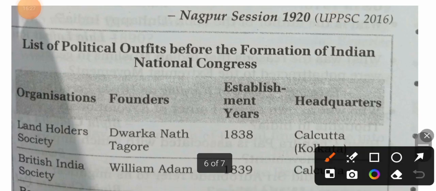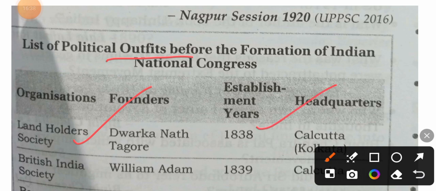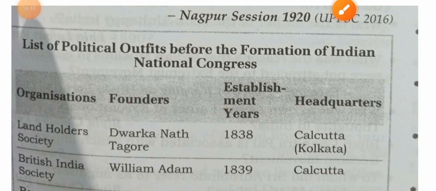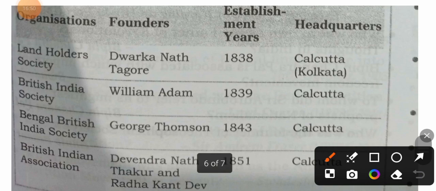So dear students, take a look on some political outfits before the formation of Indian National Congress. Landholder Society was founded by Dwaraknath Tagore in 1838 in Kolkata. British India Society was established by William Adam in 1839 in Kolkata.